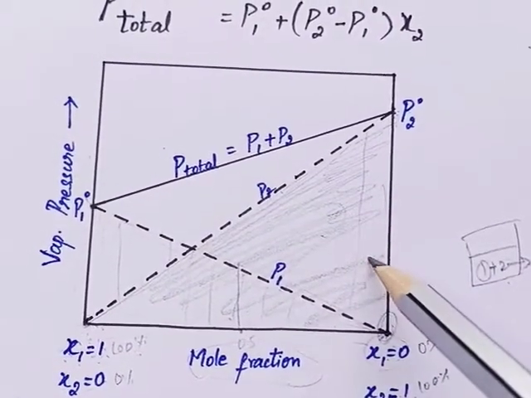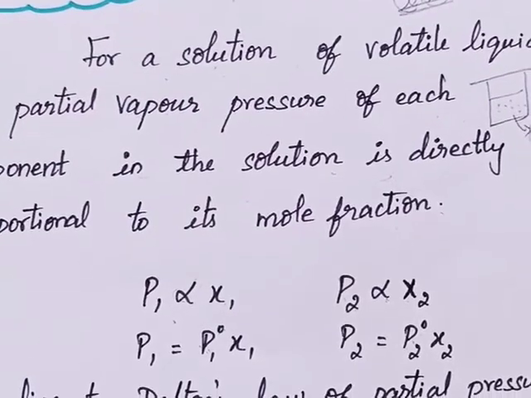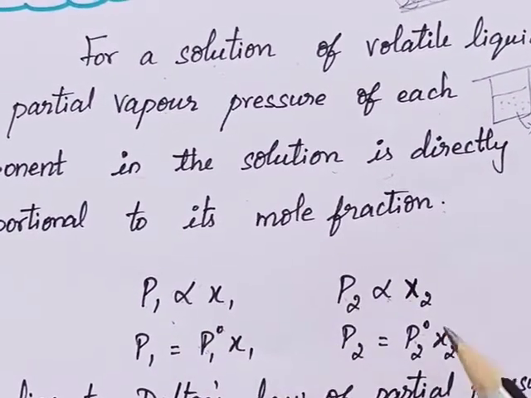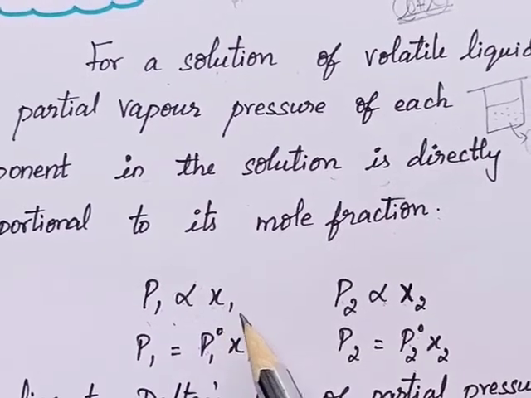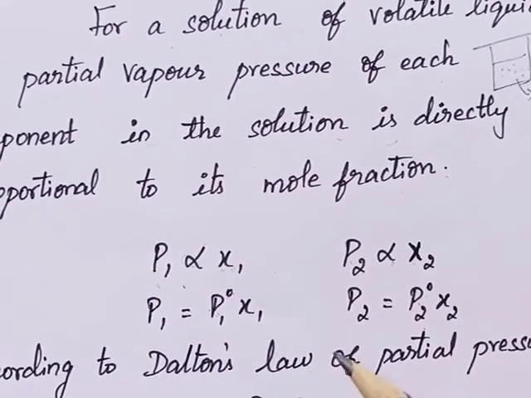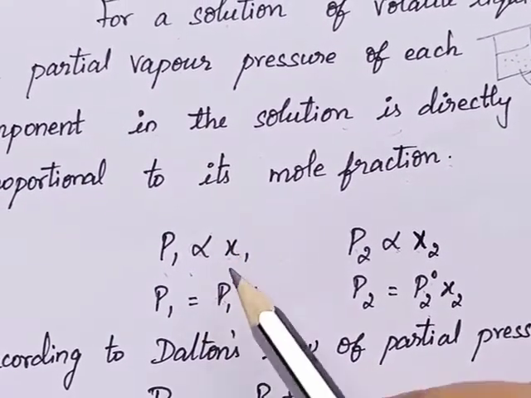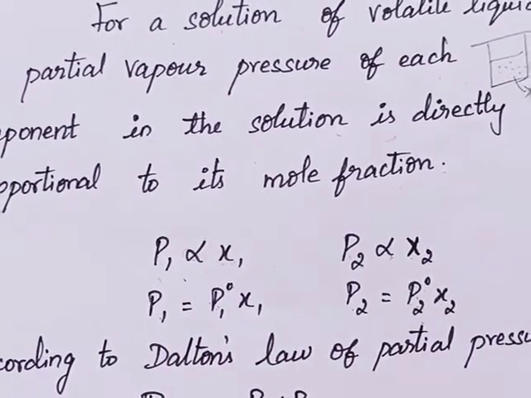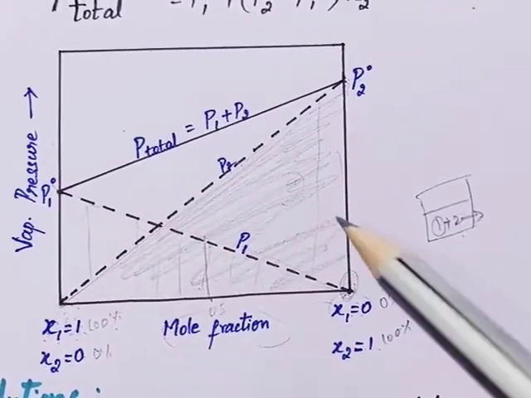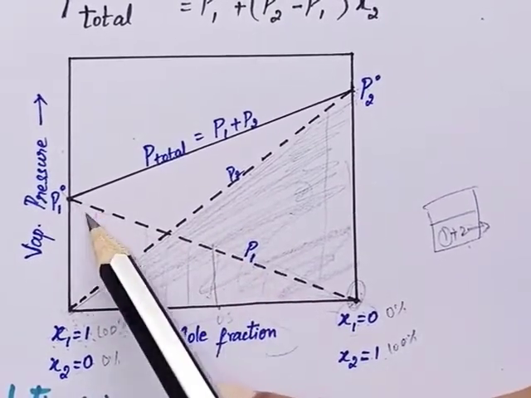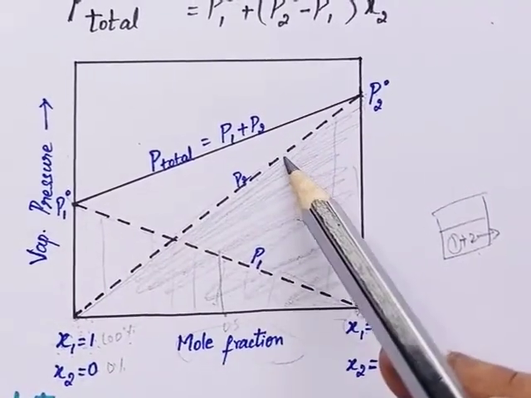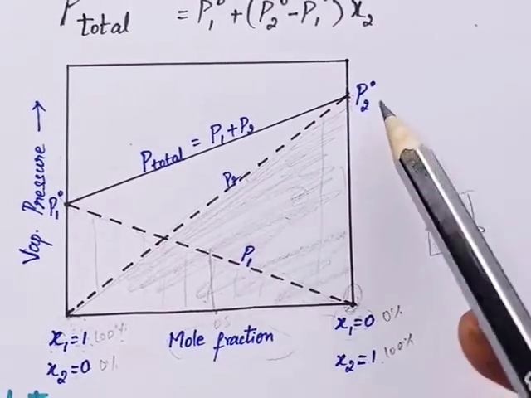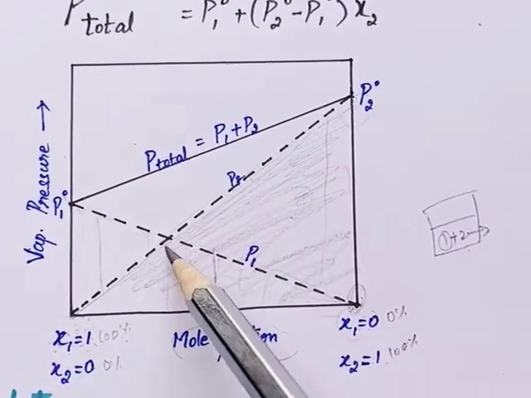So from this diagram Raoult derived these two equations. Partial pressure is directly proportional to its mole fraction. Now we get the two different values P1 and P2, shown in the graph: this line is P1 and this is P2. So the partial pressure is directly proportional to its mole fraction.